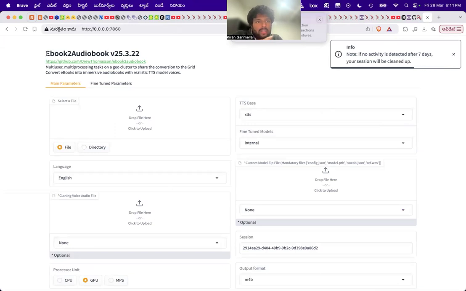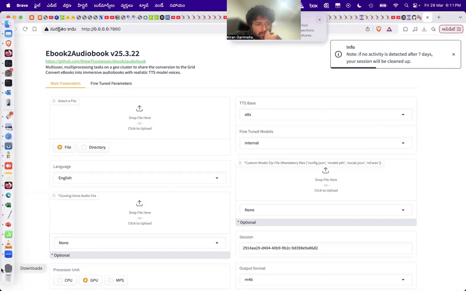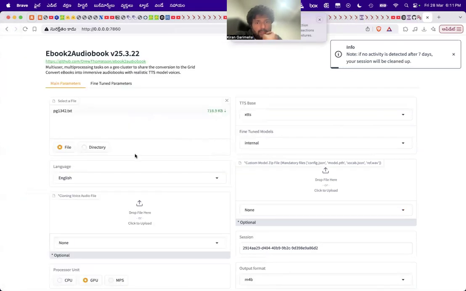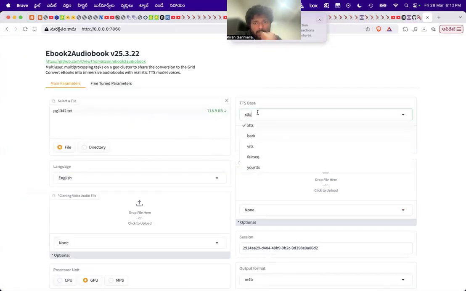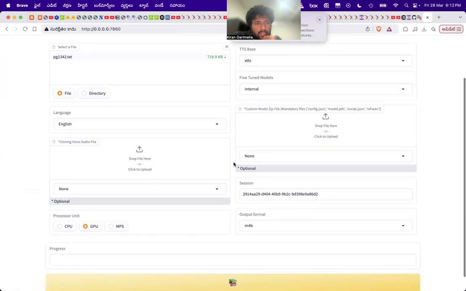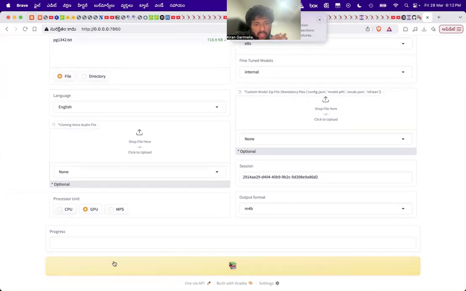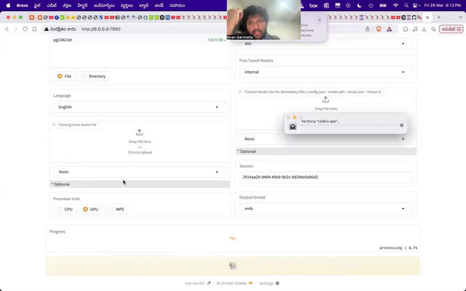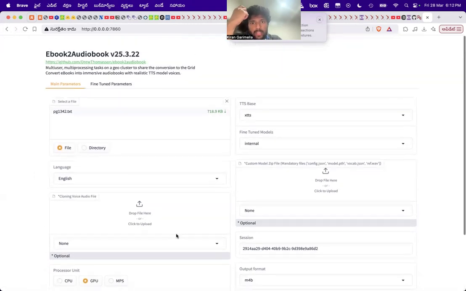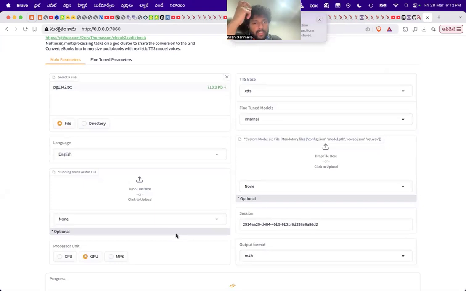Basically, it's asking me to put in a file here, so let me dump in a file. The base is, I don't know what these are, but language is English. Let's check if it works. I have a GPU on my Mac, but I'm not sure if it's going to work using this Mac GPU. It was not an NVIDIA type of GPU. But anyway, it opened some app and I think it's running.